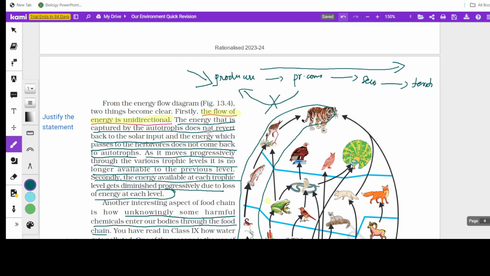So this is unidirectional. The energy that is captured by the autotrophs does not revert back to the solar input. So there is no way that the producers release the energy back in the form of solar energy. As it moves progressively towards the higher trophic levels, it is no longer available to the previous level. Secondly, the energy available at each trophic level gets diminished, as we have discussed in the 10% law, progressively due to loss at each energy level.